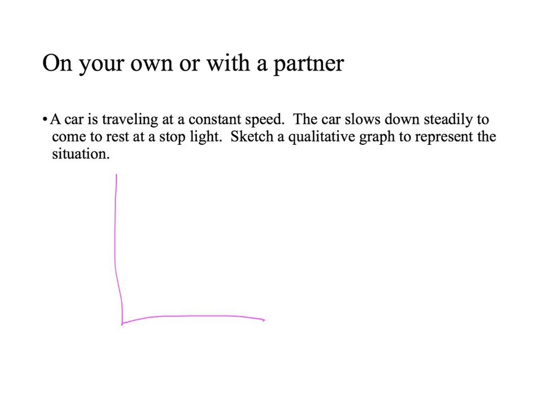So looking at it with me, the car is actually traveling at a constant speed and then it slows down to a stop. So here's my time, here's my speed. This bottom point down here is representing when the car would be stopped. And since it was traveling at a constant speed, that's how we get that steady line at the top and then the drop off down.